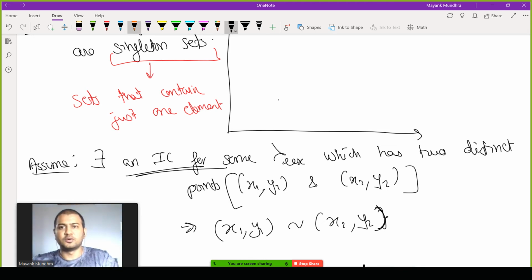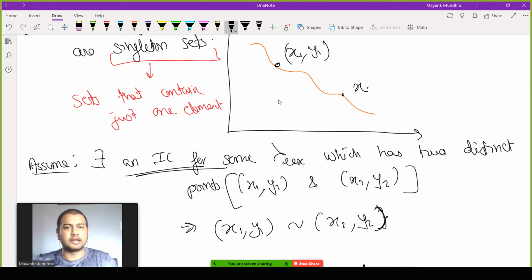Hypothetically, I'm saying that there is some IC on which there are at least 2 points, x1 y1 and x2 y2. I do not know what the shape of the IC is, but I'm assuming that there's some IC which has at least two distinct points. Now, since these points lie in an IC, they need to be indifferent to each other.